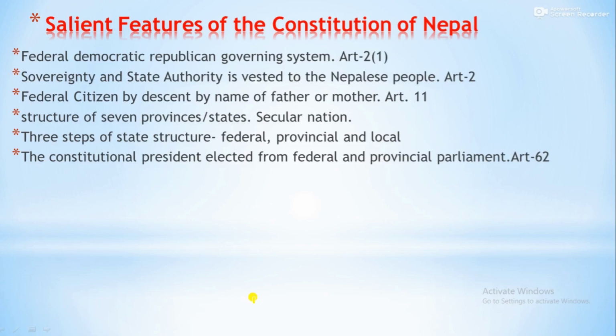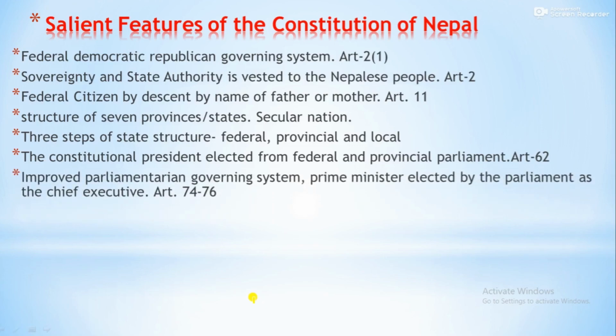So, who becomes the president? If the federal and provincial parliaments jointly vote and get the majority vote, then that person becomes the president. Now, we have Vidya Devi Bhandari as the nation's president, right?